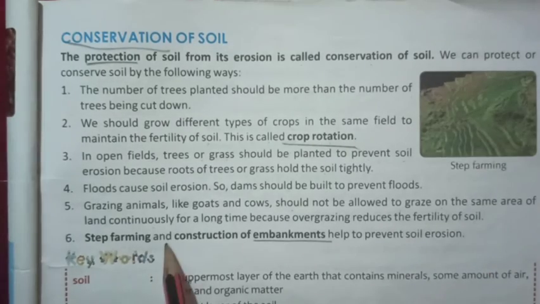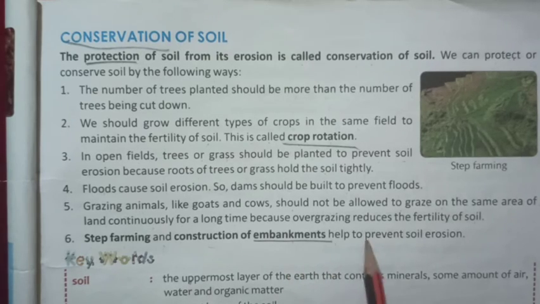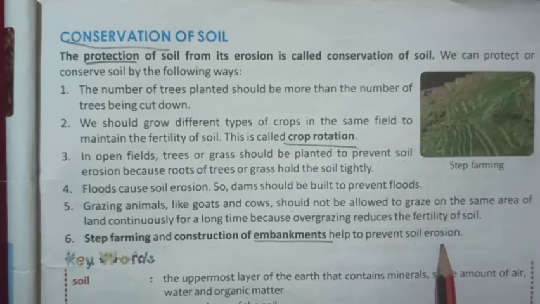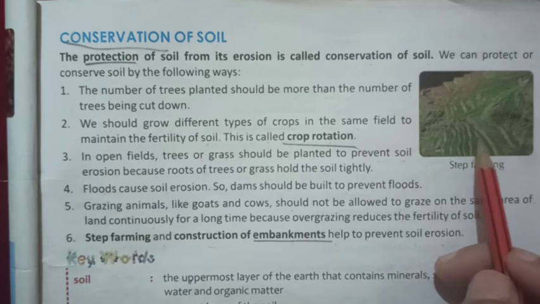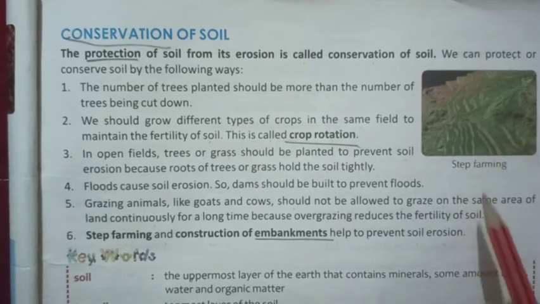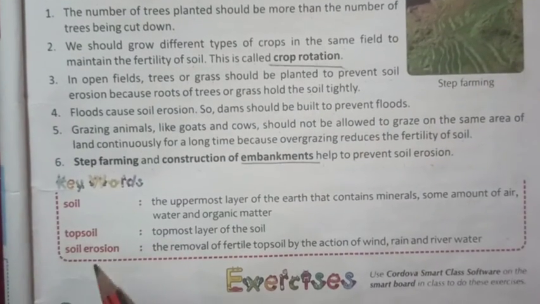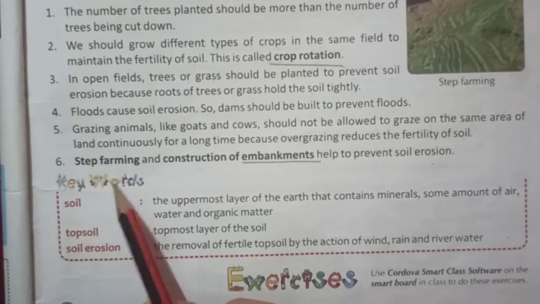Step farming and construction of embankments help to prevent soil erosion. Here you can see the picture of step farming. In the mountain areas, such step farming is done. Now let us look at the key words.